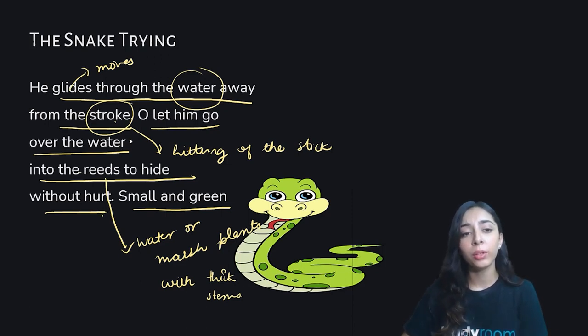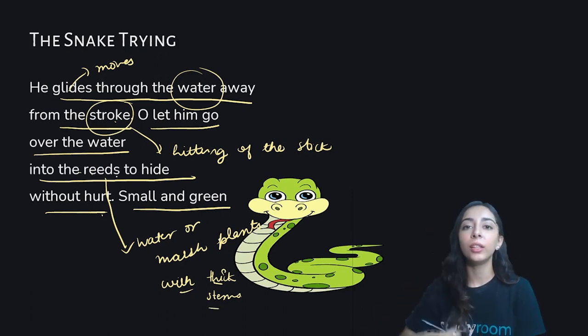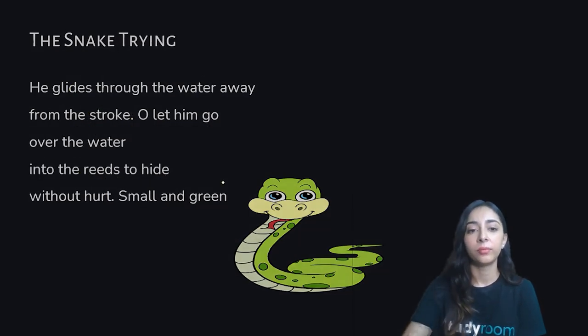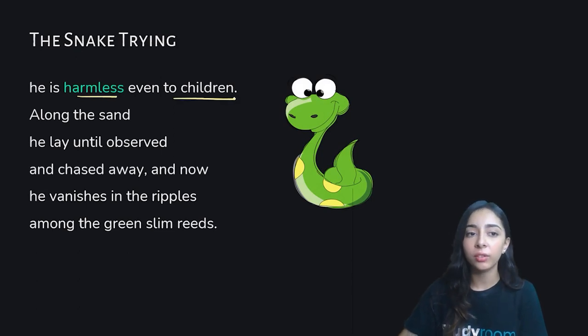Reeds are water or marshy plants which have thick stems. So let the snake go into the reeds in the water without getting hurt. He's small and green, and he is harmless even to the children.